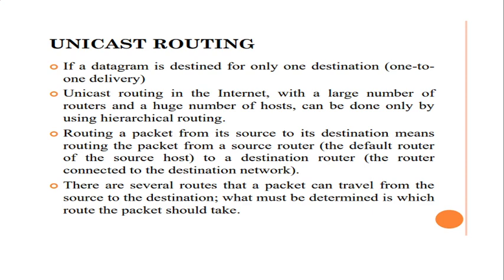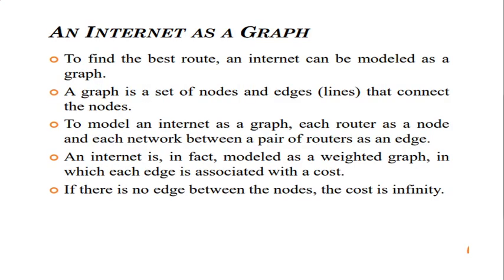Routing a packet from its source to its destination means routing the packet from the source router to the destination router, right? There are several routes by which the packets can travel from the source to the destination. So what must be determined is which route the packet should take. This is how unicast routing works.